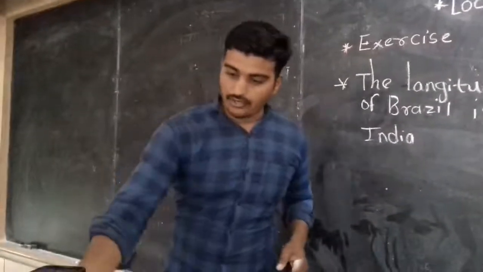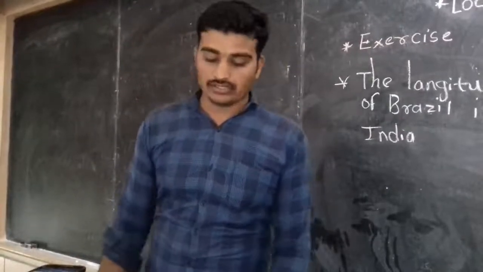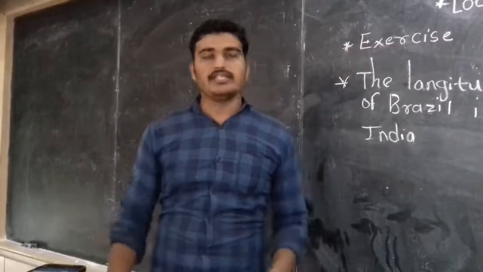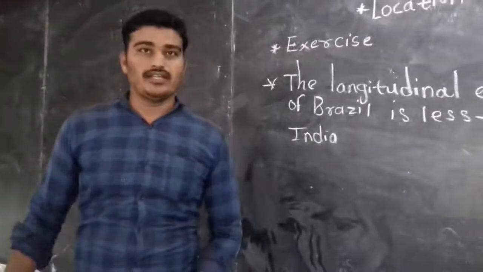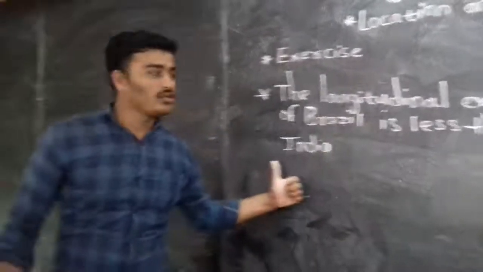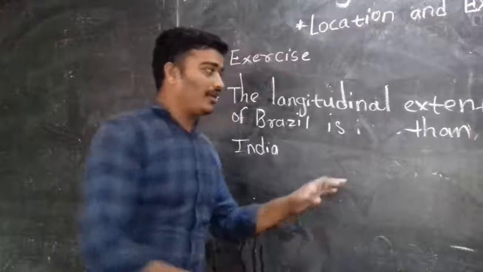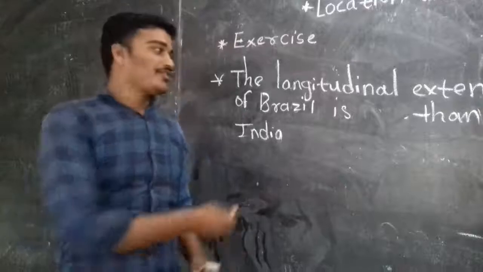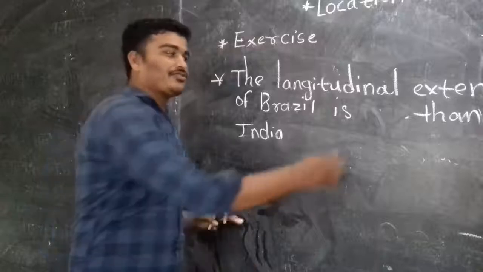As I told you in a previous lecture, if we focus clearly on both countries' longitudinal and latitudinal extent, then we can easily realize that the longitudinal extent of Brazil is more than India. So the words "less than India" make the statement wrong, and we have to correct it. For that we rough it out. But actually, in an exam paper or in a notebook, you don't have to rough it. You write the correct statement again downside. No need to rough it out.